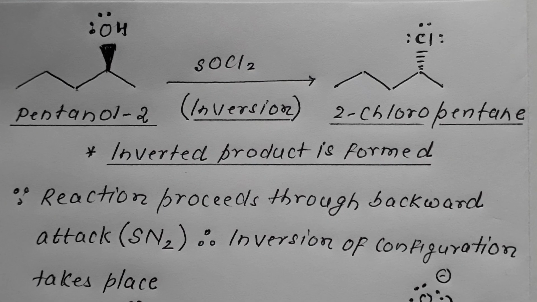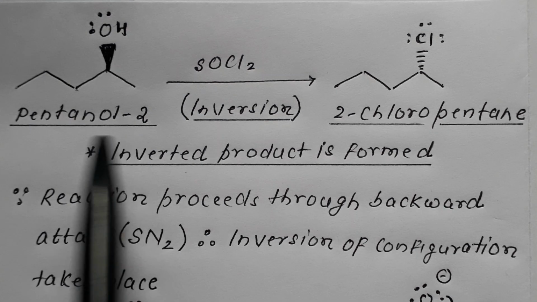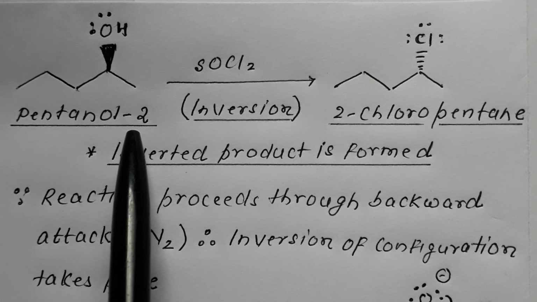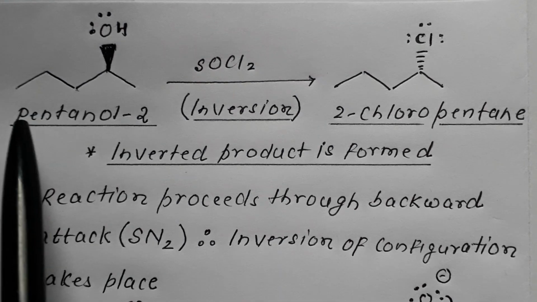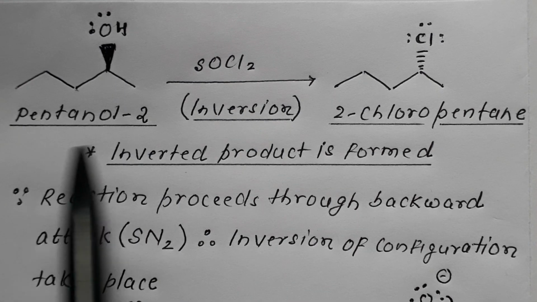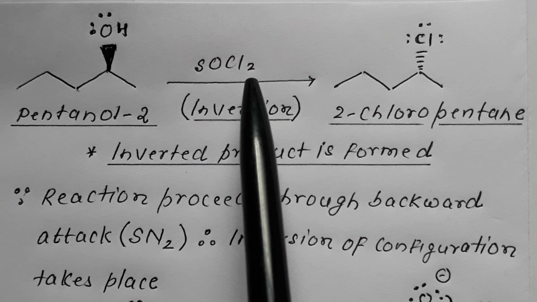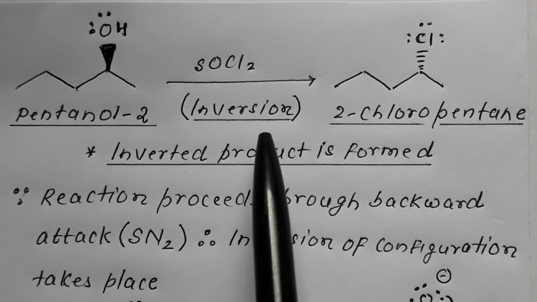Now dealing with a very important reaction, suppose we have taken this compound, pentanol-2. This is carbon number 1, 2, 3, 4, 5 having OH at 2, pentanol-2. When it is made to react with SOCl2, it always results in inversion.